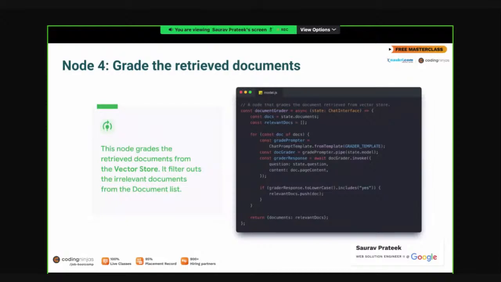So this is another node which grades the retrieved documents. I would have loved to explain the first and second step, but bear with me, I have little time and we have to complete this episode. In the previous node, we have retrieved the relevant documents, right? So here we are going to grade those documents. We're going to see whether whatever documents we got from the vector store are relevant to the question we are asking or not. If the vector store has returned some irrelevant document, which is not at all related to the question, then we are going to filter them out here, right?